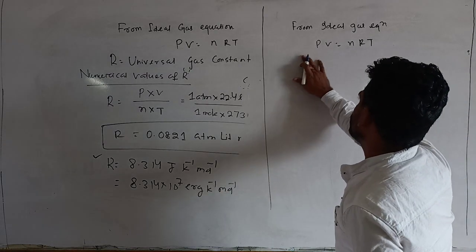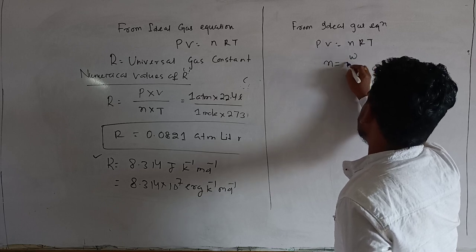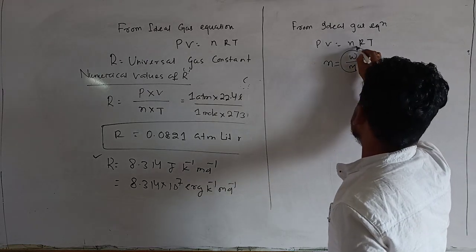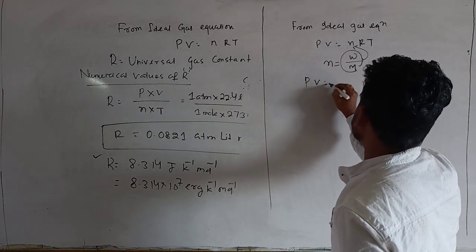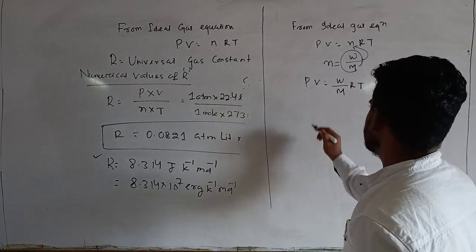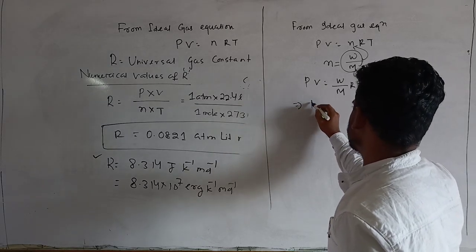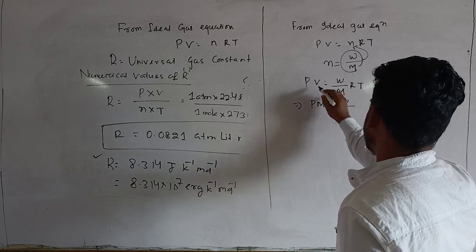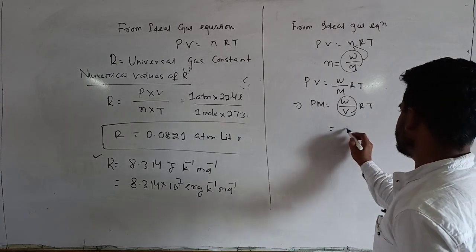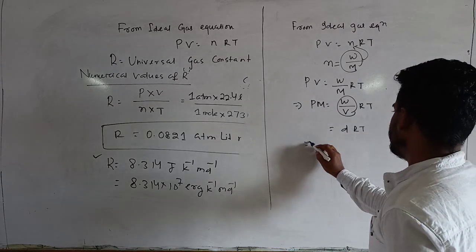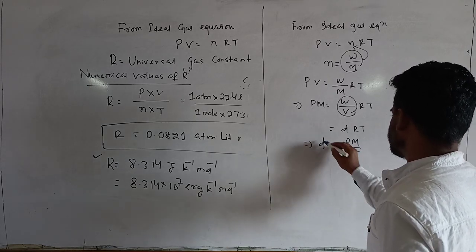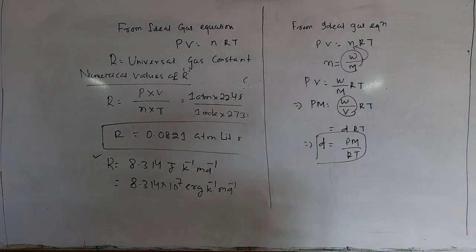The number of moles n is given by mass upon molecular mass, W/M. Substituting n, we get PV = (W/M)RT, so PM = (W/V)RT. Mass per unit volume is nothing but density d, so PM = dRT. So the expression for density is d = PM/RT. This is the density from the ideal gas equation.